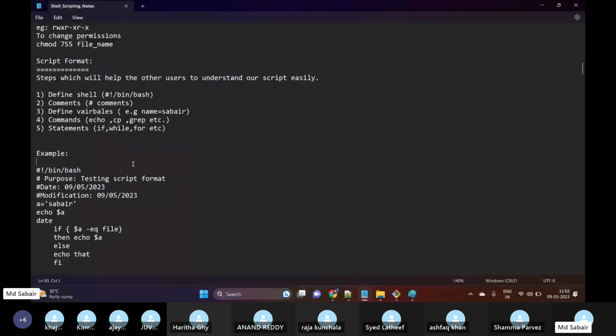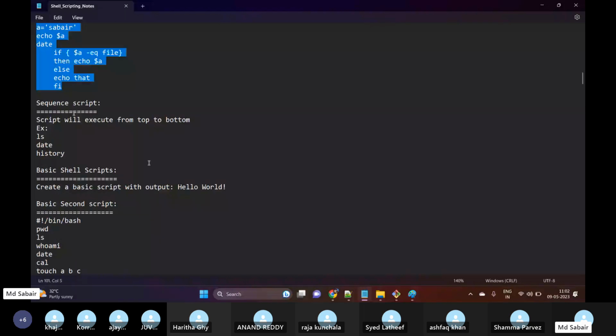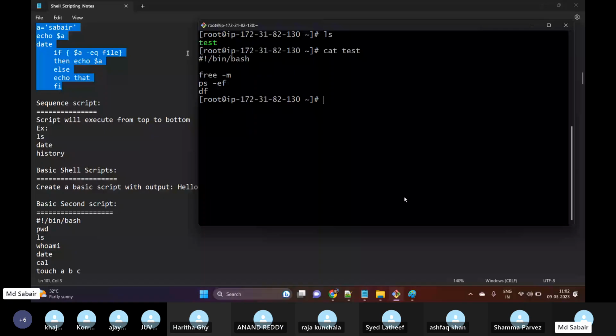So here we have one script with specific conditions. Okay, I will not use this script for now. And then we have the sequence of the script. For example, cat test. This is the script we have used earlier, right?